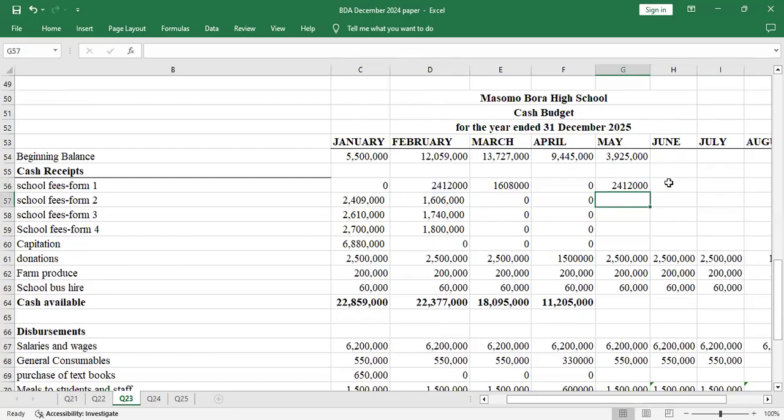So you'll copy for February, that one. Then allow me to copy for June the second installment, which was 160, that one. Then I'll do the same for Form 2s, the one that they paid in January, which will be their first installment, the first month. Then I think I can drag up to Form 4.